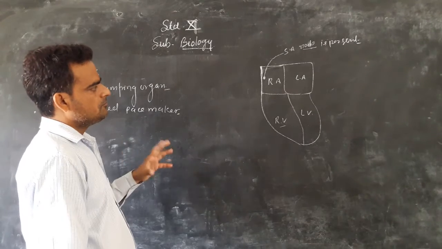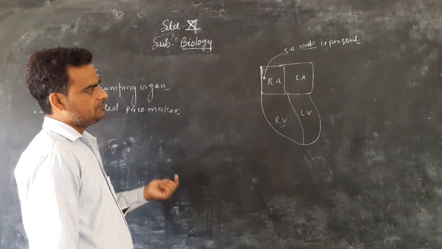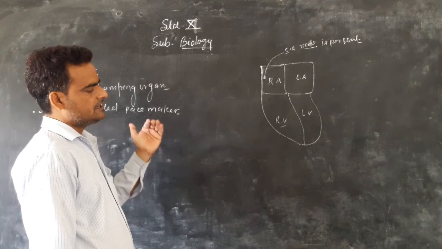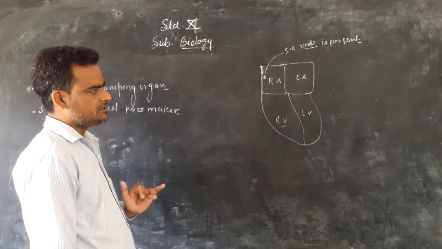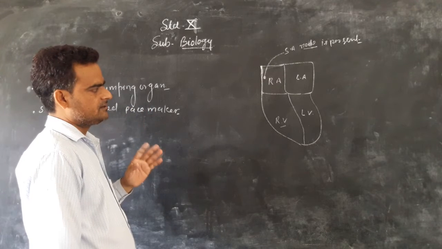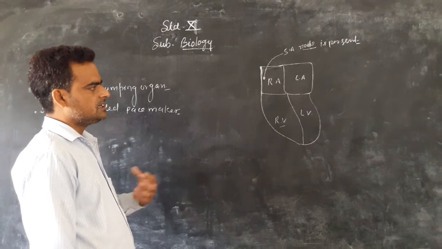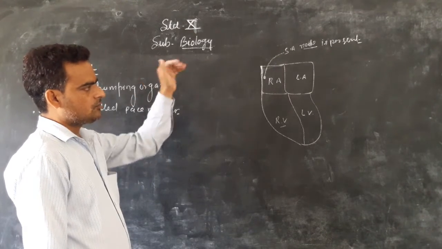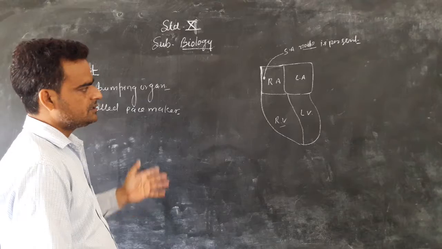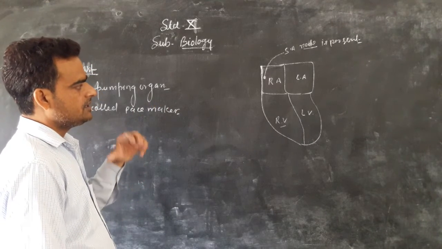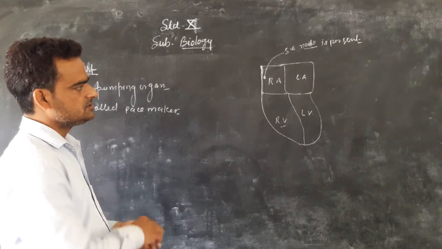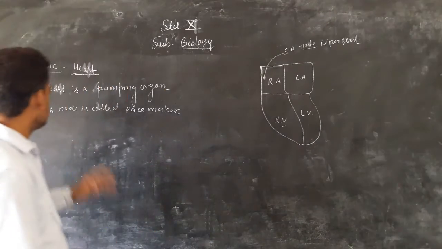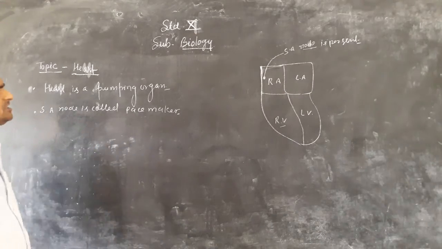The pacemaker supplies the body for blood circulation. It supplies oxygenated blood to different parts of the body, and deoxygenated blood is taken to the lungs for the respiration process. Oxygenated blood is absorbed by our body, and deoxygenated blood is carried from the body to the lungs. So the SA node is called the pacemaker.